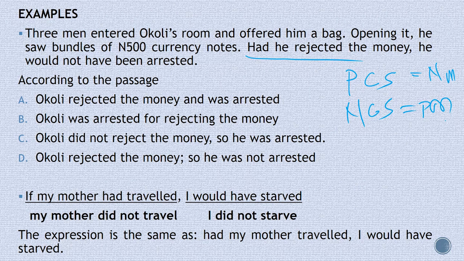Three men entered Okoli's room and offered him a bag. Opening it, he saw bundles of 500 currency notes. Had he rejected the money, he would not have been arrested. Now, this statement, had he rejected the money, what does it mean? It means he did not reject the money, therefore he was what? Arrested. Let's look at option A. Okoli rejected the money and was arrested. Is that true? No, it's not true. He did not reject the money.